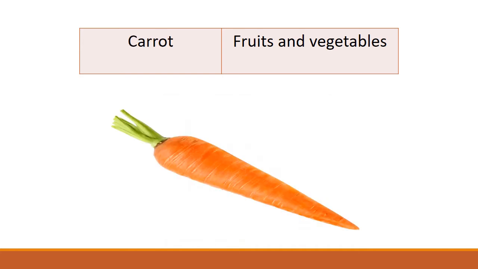Next one is carrot. Yes students, let's identify the food group of carrot. Students, we all know that carrot is a vegetable. So it belongs to the food group of fruits and vegetables. Don't get confused students, fruits and vegetables is a food group. It's the name of a food group.